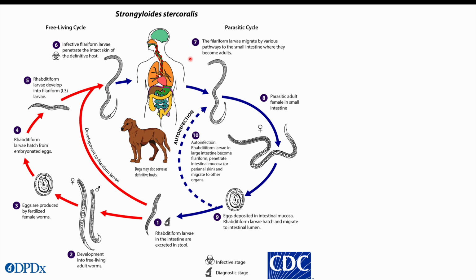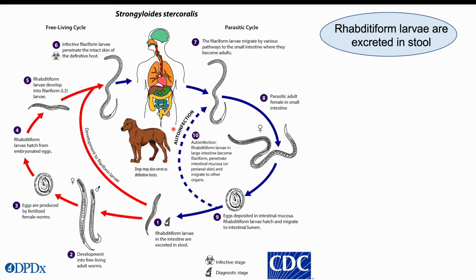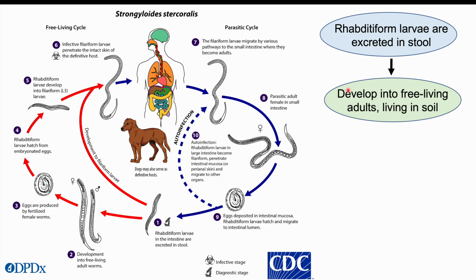So if there is a host, a human being who is infected with these particular nematodes, or another host like a dog, dogs also serve as definitive hosts for this particular parasite. When there is a host for these organisms, they excrete the rhabditiform larvae in their stool. That stool and that rhabditiform larvae will enter into the environment, and the rhabditiform larvae will develop into free-living adults, and they will live in the soil.